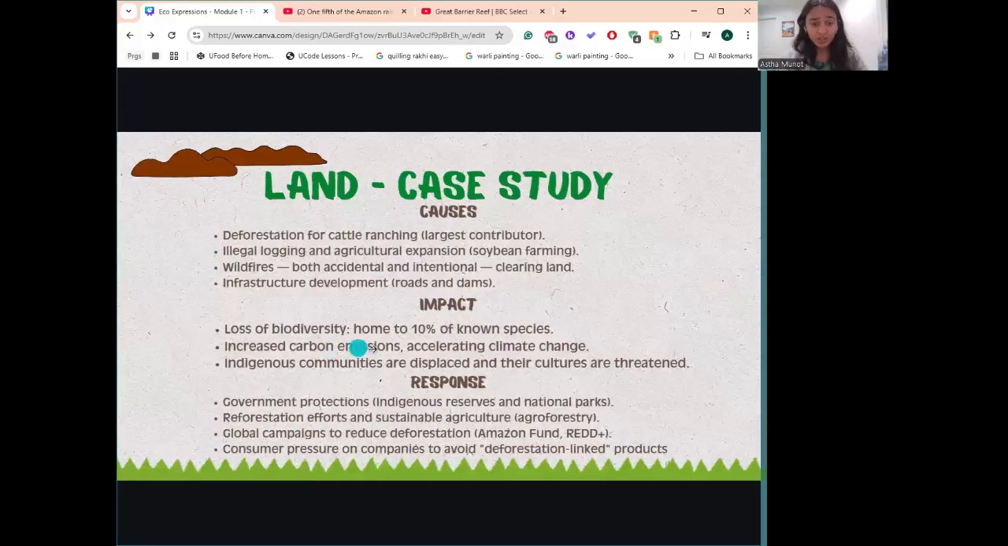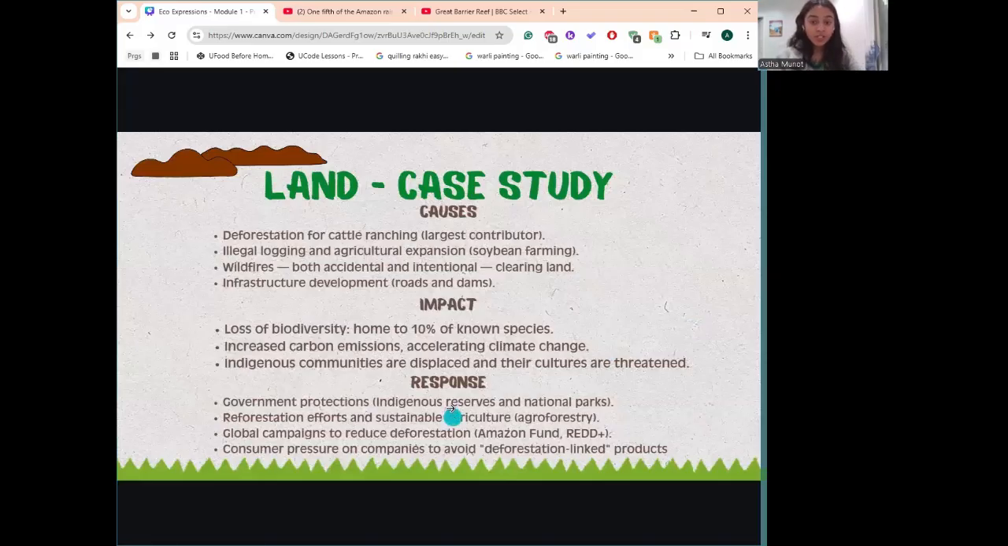There's increased carbon emissions and accelerating climate change. Because we're cutting down so many trees, they're not able to sequester the carbon dioxide in the air, which is leading to more heat being trapped. Like we said, carbon dioxide is a greenhouse gas that traps heat in the earth, which causes climate change. And then all the indigenous communities that live in the forest are being displaced and their cultures are threatened. All of these indigenous communities are having to leave their communities and find a new home, which is threatening their culture.